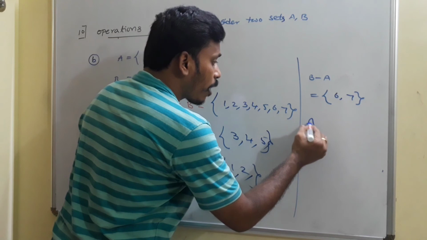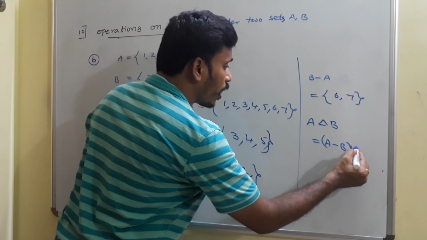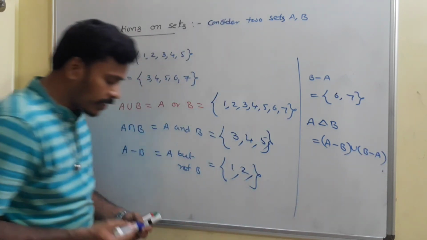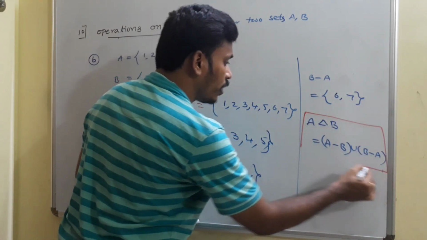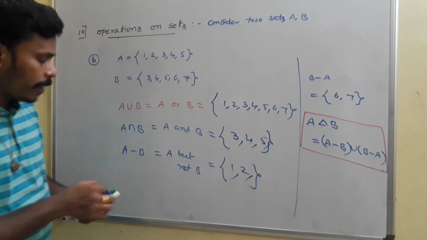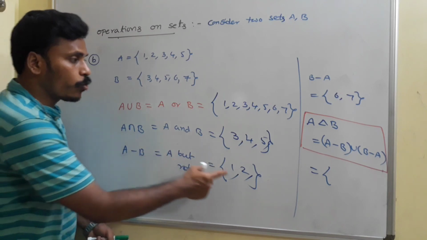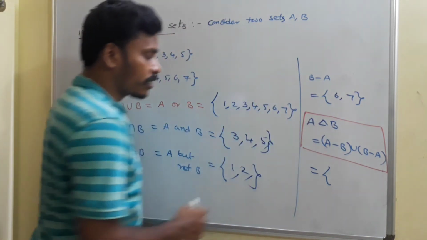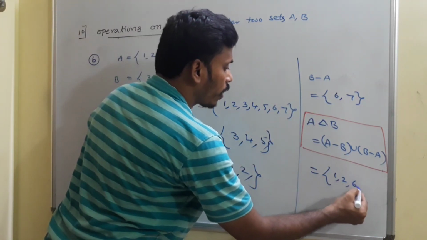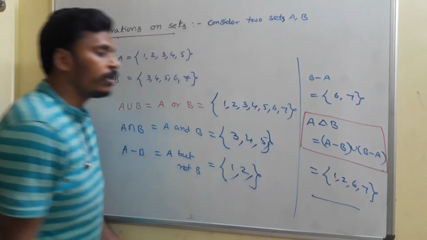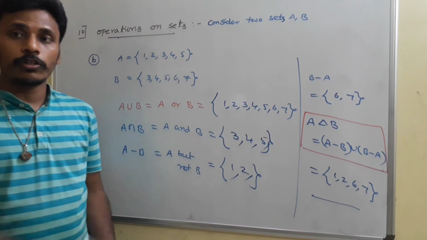And A delta B, as I mentioned, is the symmetric difference. This symmetric difference is the union of A minus B and B minus A. That's the basic definition of the symmetric difference. A delta B is equal to A minus B union B minus A. With this definition, A minus B is 1 comma 2, and B minus A is 6 comma 7. You need to combine these two, and list them as 1, 2, 6, 7. So A delta B is 1, 2, 6, 7. There ends A delta B. Is it clear? Just have a look. Okay.